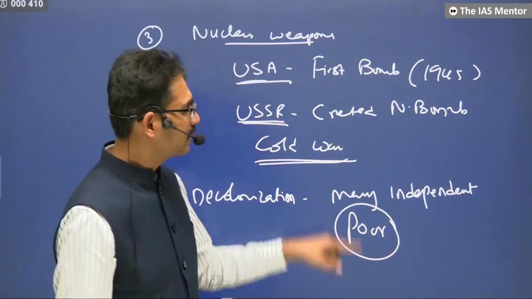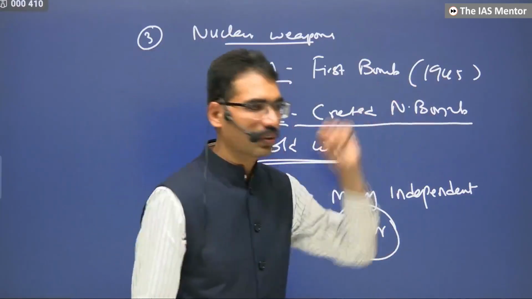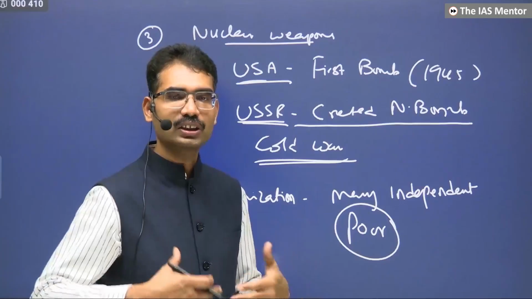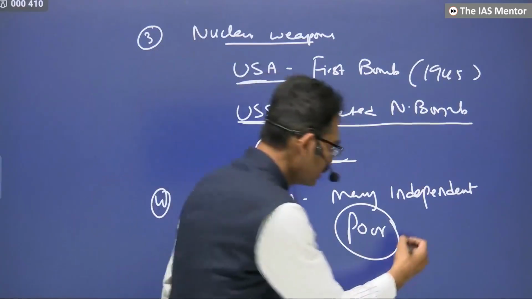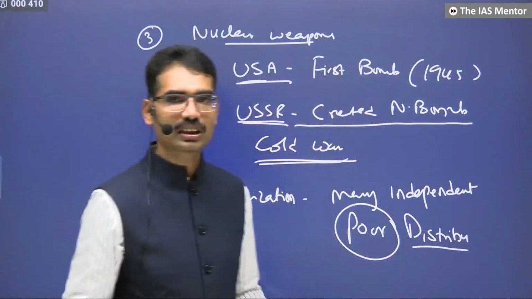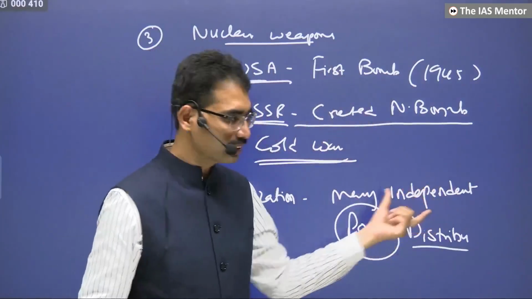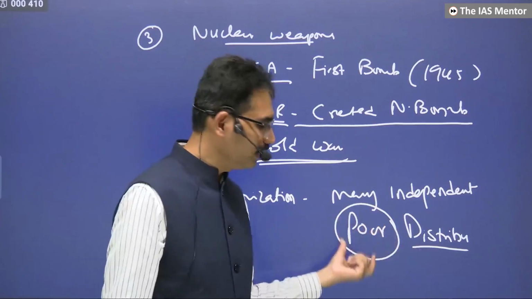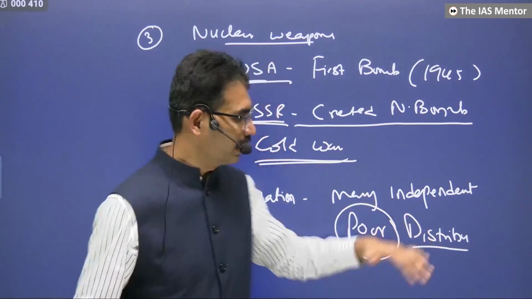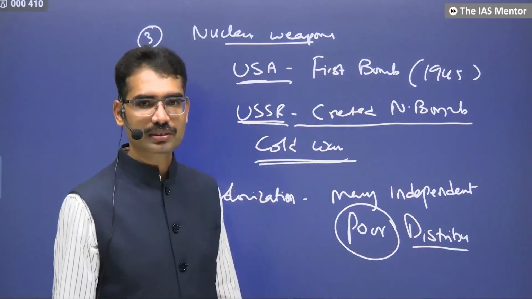Every poor person gets attracted towards communism only, because it talks about food, it talks about hunger, it talks about distribution of the resources. During colonization, colonial masters enjoyed all the resources and people were poor. The moment they became independent, they naturally want distribution of those resources. Naturally they will get attracted towards this.